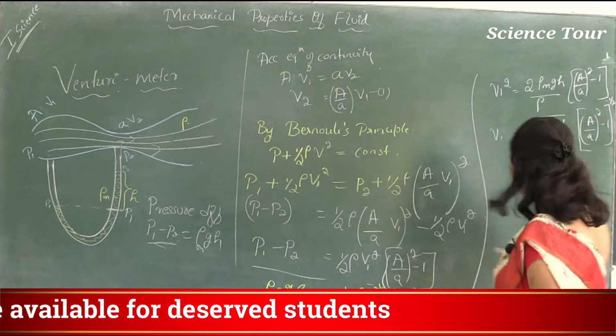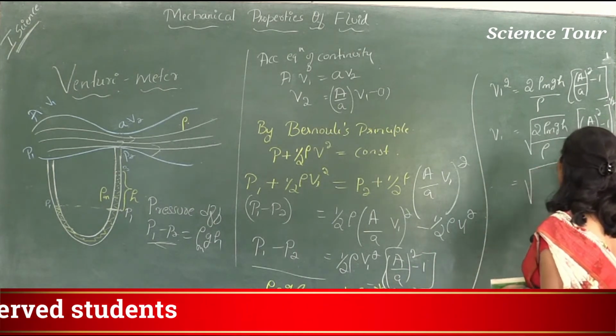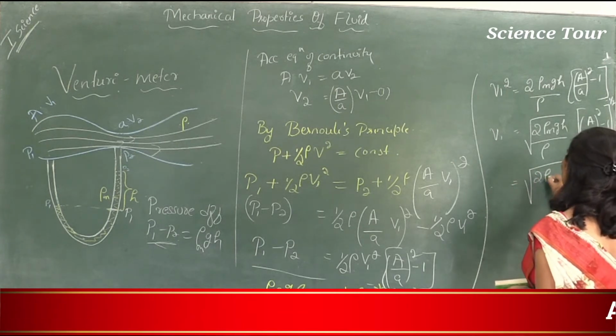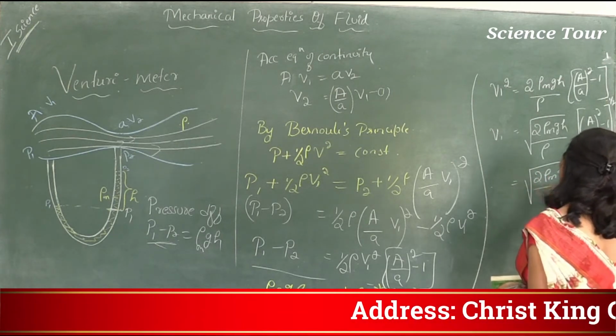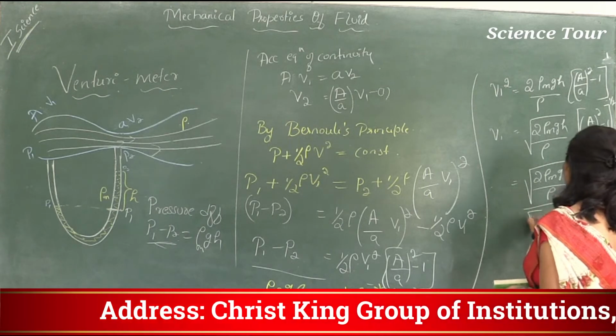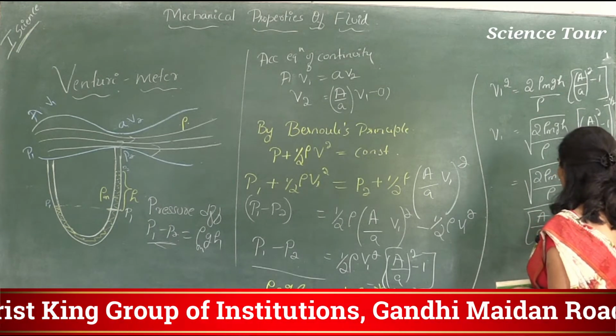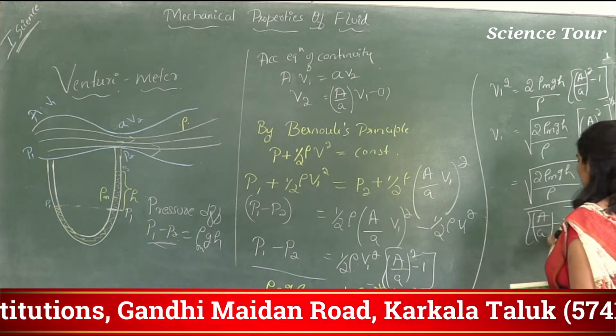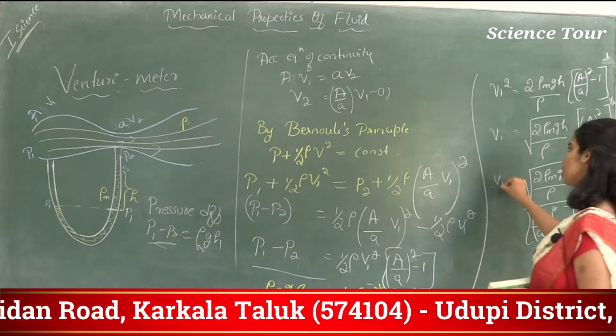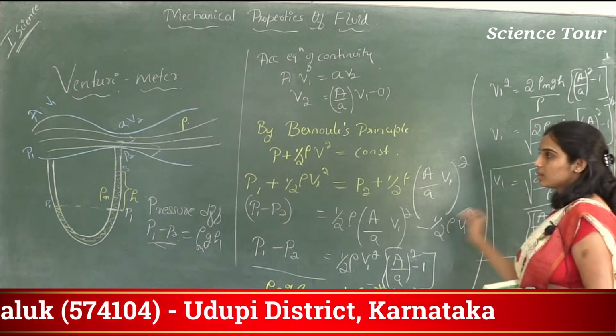Minus half means 1 by, or otherwise if you get confused with this, you can write this way: 2 GH by rho divided by A by a whole square minus 1. This is the speed of fluid in a steady flow.